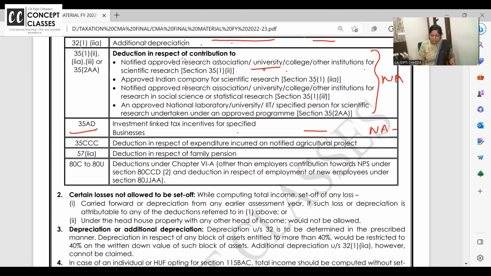Deduction in respect of notified agricultural project. Nowadays, agricultural activity is not just farmers' activity. We have horticulture colleges where students are doing graduation and post graduation. That's why earlier rarely seen fruits, like dragon fruit, kiwi, sweet corn, are now available freely. So if you are doing certain projects which encourage farming and you are claiming a business head deduction, now it will not be allowed.